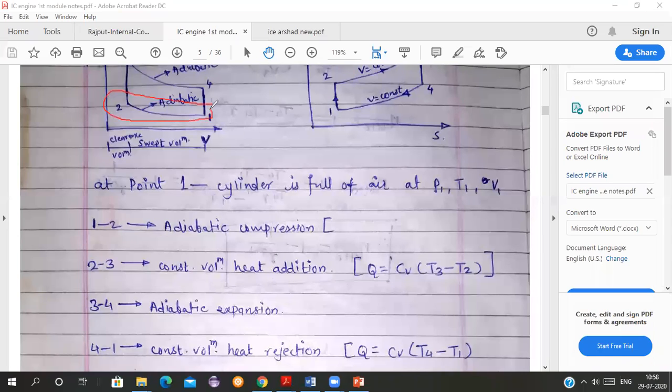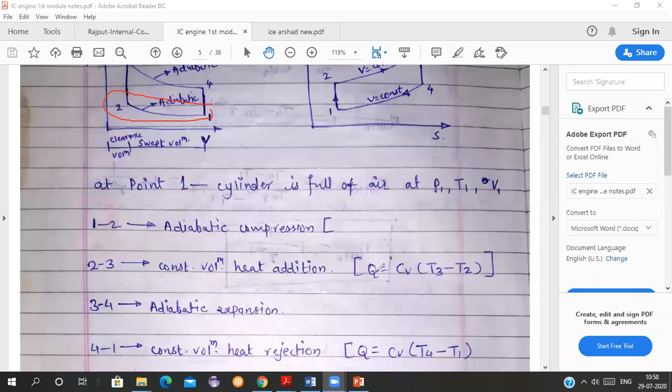See, yesterday also I told you about the compression ratio. What is the compression ratio kept for an SI engine, and what is it for a CI engine? Yes, anyone? Generally, what is it kept? See, you all are not noting the points which I am telling you. Yesterday only I told you what the compression ratio is generally kept for the SI engine.